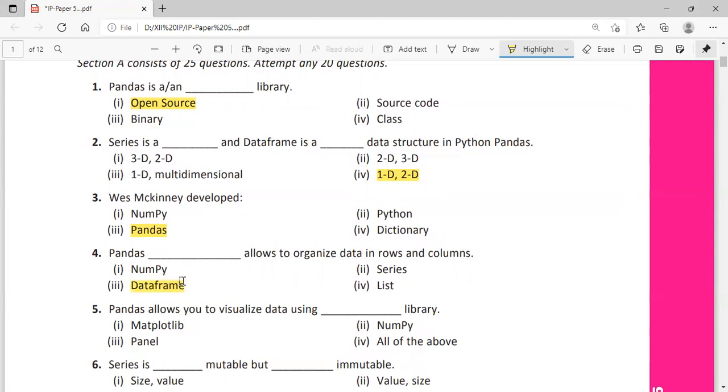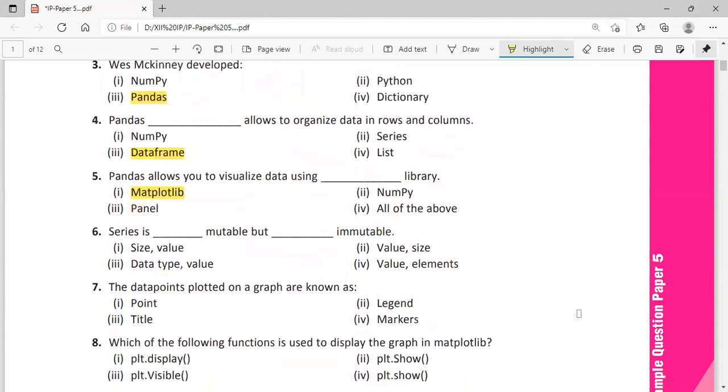Question number 5. Pandas allows you to visualize data using dash library. To visualize the data, we have the matplotlib library. Series is dash mutable but dash immutable. Series is value mutable and size immutable. Question number 7. The data points plotted on a graph are known as point, legend, title or markers. They are known as markers.